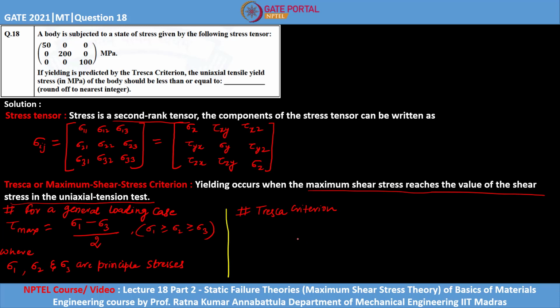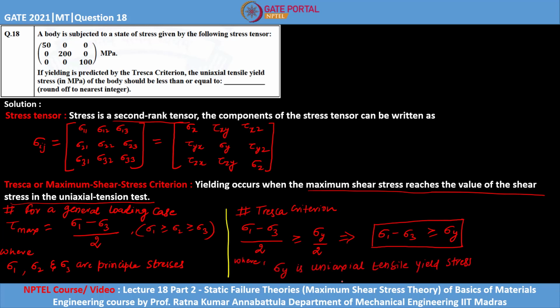So the maximum shear stress we have just defined, tau max, equals sigma 1 minus sigma 3 upon 2. It should be greater than or equal to the shear stress in the uniaxial tensile test, which is sigma y upon 2. If you simplify further, it gives sigma 1 minus sigma 3 should be greater than or equal to sigma y, where sigma y is the uniaxial tensile yield stress. So in order to predict yielding from the Tresca criteria, this condition must be satisfied.